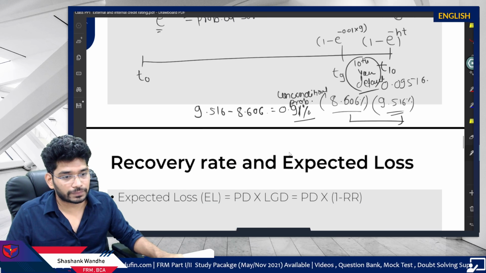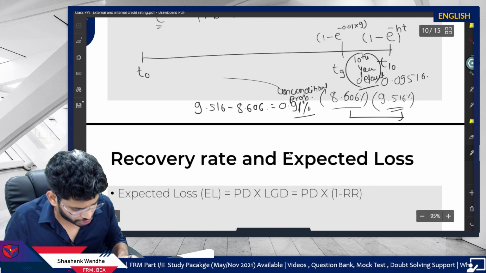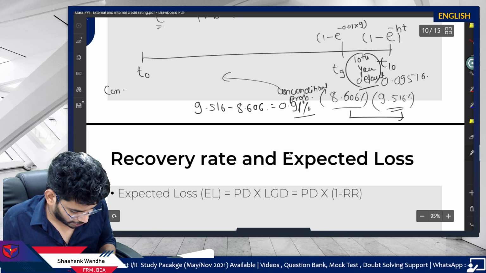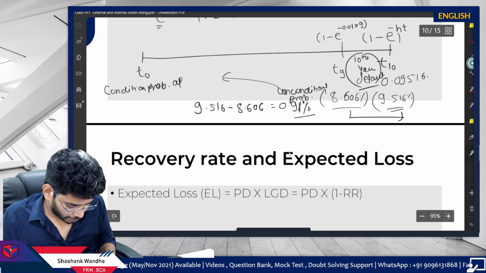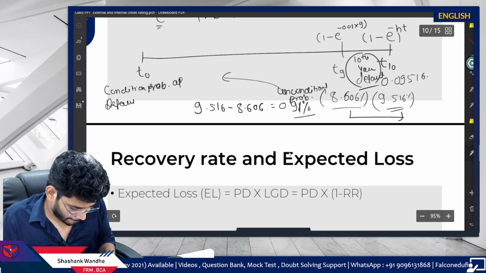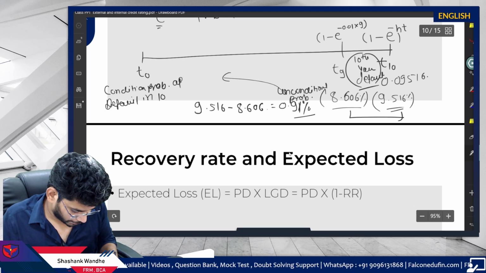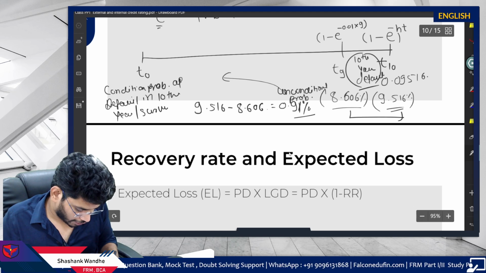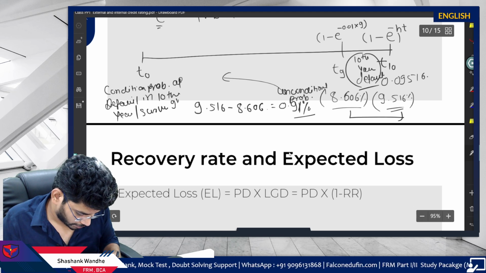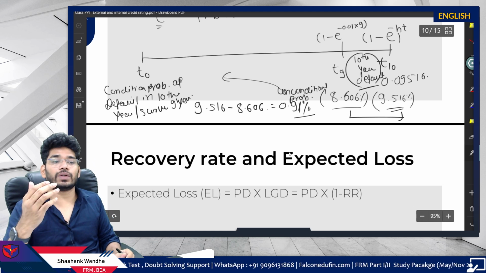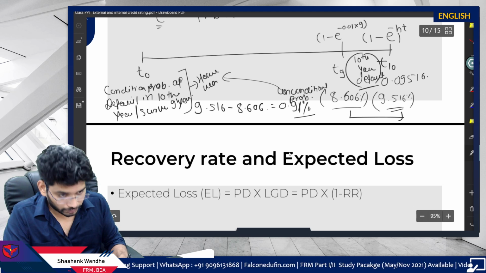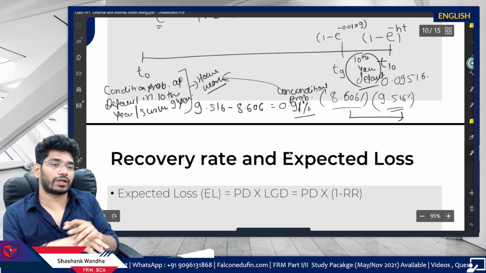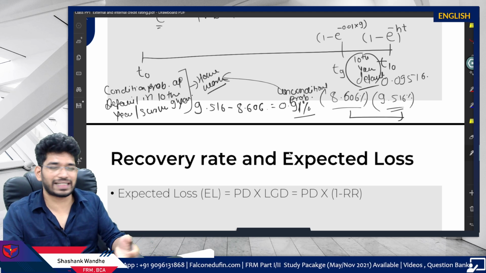Okay, now the next question, I will just add a question for you. What is the conditional probability of company default in the 10th year given it survived for 9 years? So how will you do this calculation? This is your homework. Just do the calculation, and it is easy, right?